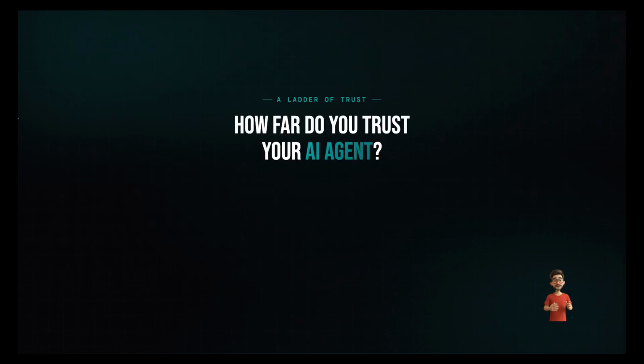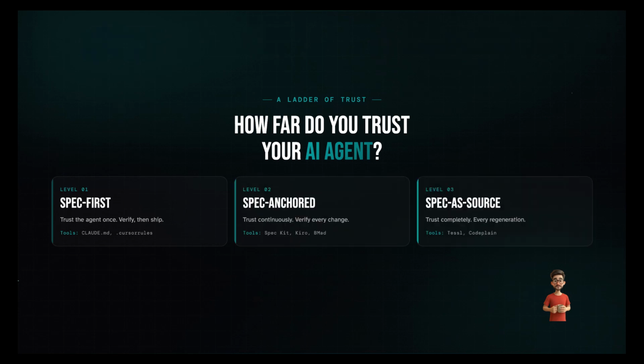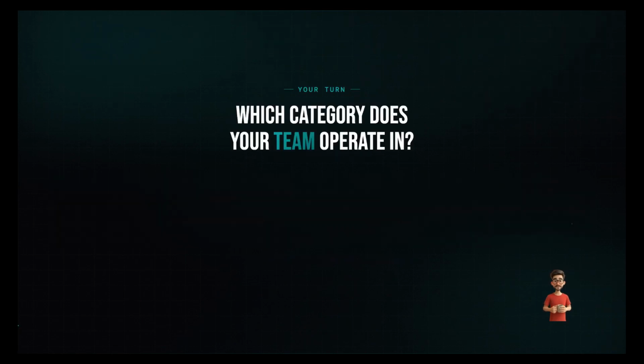So think of these as a ladder of trust in your AI agent. Level 1, Spec First, trusts the agent once. Level 2, Spec Anchored, trusts it continuously but verifies against the spec. Level 3, Spec-as-Source, trusts it completely on every regeneration. Which category does your team operate in right now?